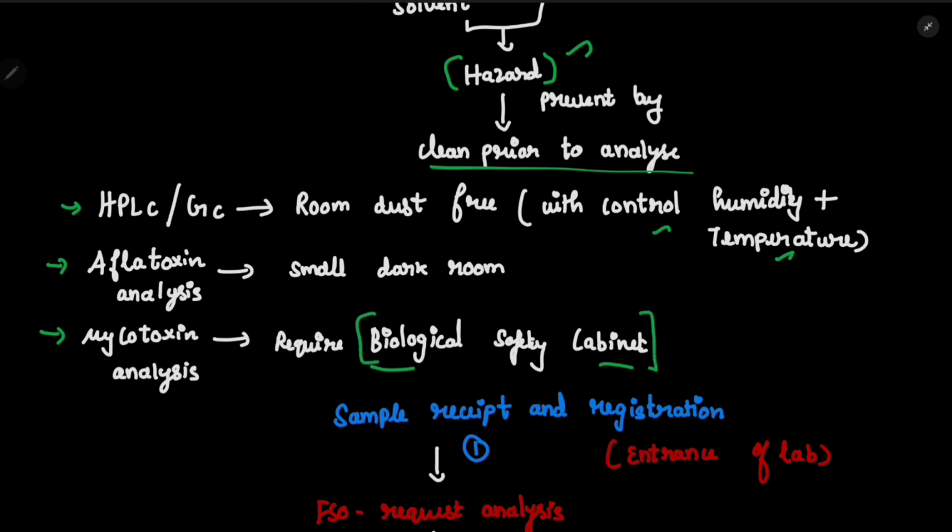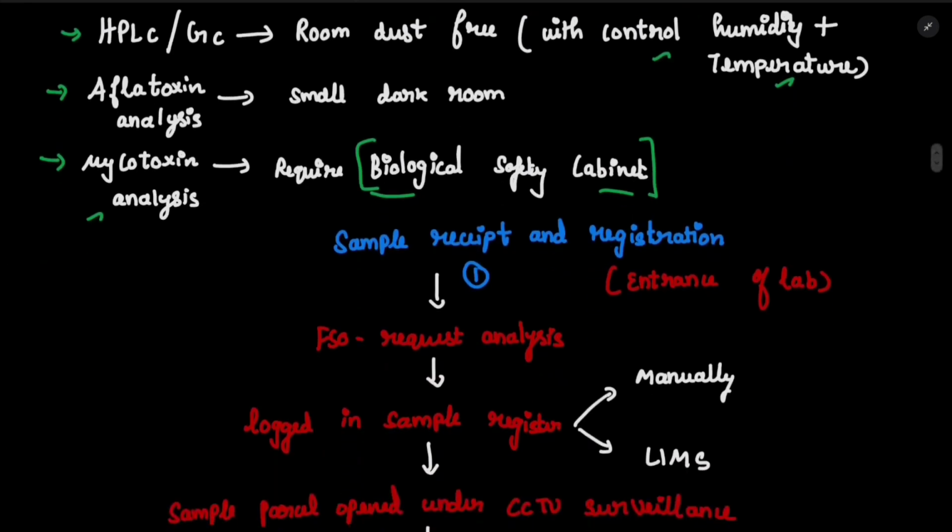Only if you want to do the mycotoxin analysis, you need the biological safety cabinet. Rest of the things you don't need it. If you are just going to do the proximate analysis, why do we need a biological safety cabinet? So that is the first one. Okay, now let's discuss the first three rooms in detail.